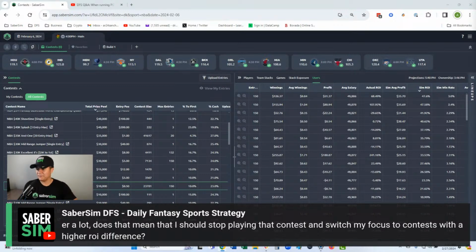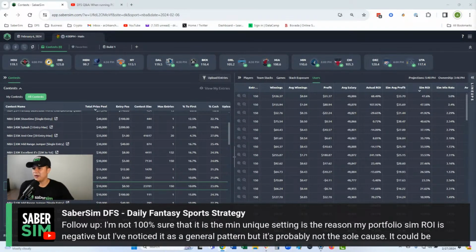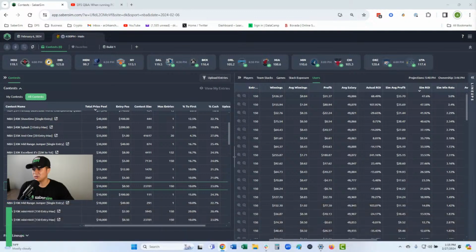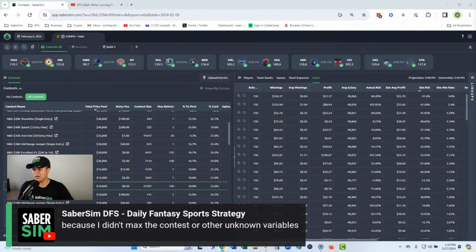All right, got a follow up from Chuck. Chuck said, I'm not 100% sure that the min unique setting is the reason my portfolio sim ROI is negative, but I've noticed it as a general pattern, but it's probably not the sole cause. It could be because I didn't max a contest or other unknown variables. So with min uniques, inherently what you are doing is trading expected value for diversification. So that makes a little bit of sense to me.